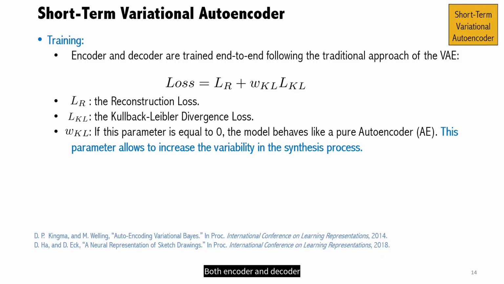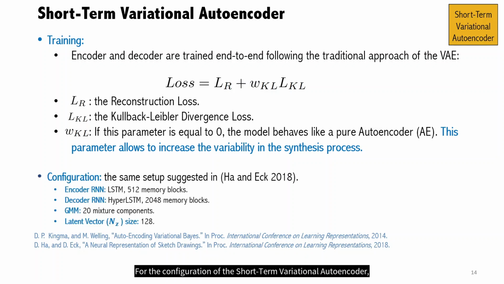Both encoder and decoder are trained end-to-end following the traditional approach of the VAE, where the loss function is presented here, being L_R the reconstruction loss, L_KL the Kullback-Leibler divergence loss, and W_KL a weight parameter configurable during training. If this parameter is equal to 0, the model behaves like a pure autoencoder. This parameter allows us to increase the variability in the synthesis process. For the configuration of the short-term variational autoencoder, we consider the same setup suggested in SketchRNN.